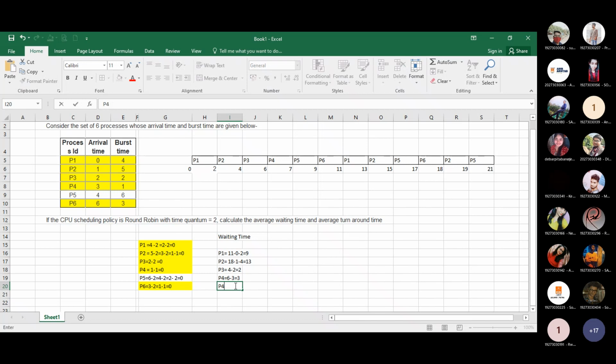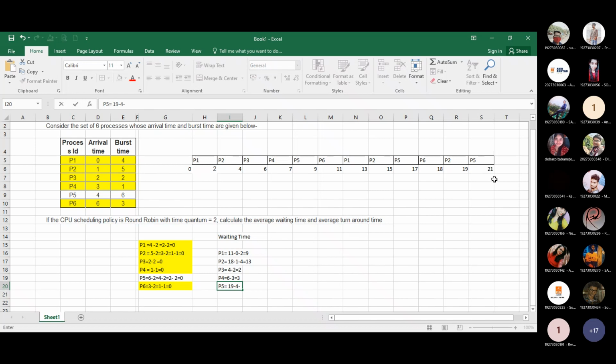For P5. Tell me the system time when P3 finished. 19. Yes. Minus arrival time. Tell me, my dear, the arrival time for P5. 4.